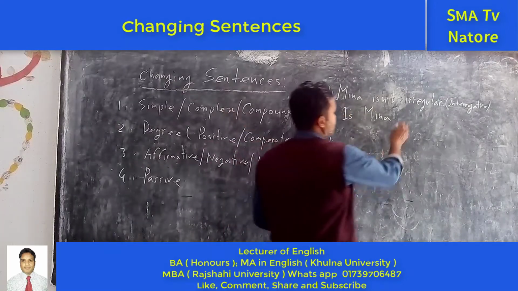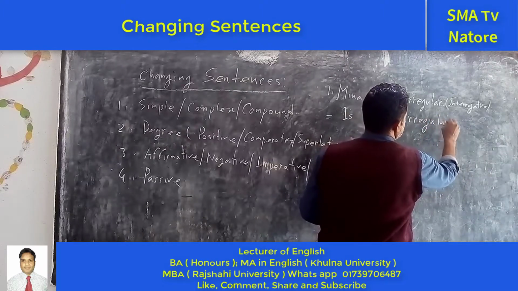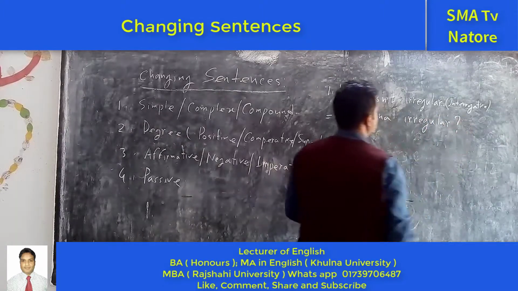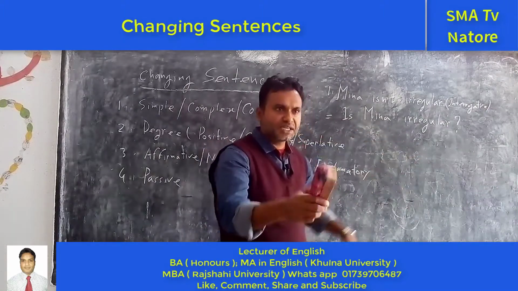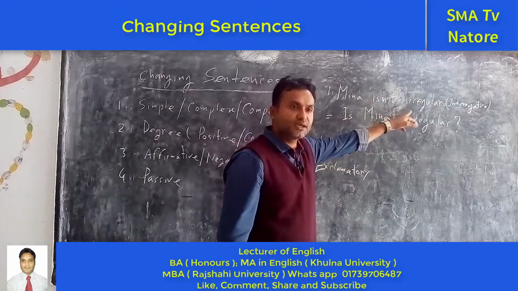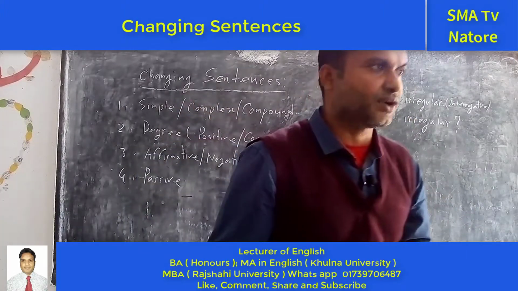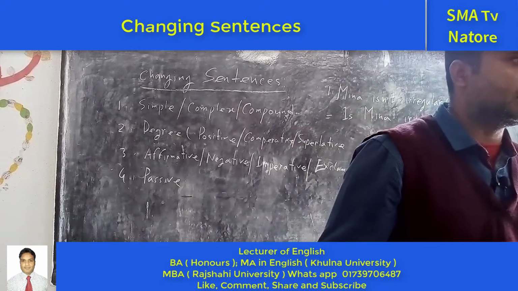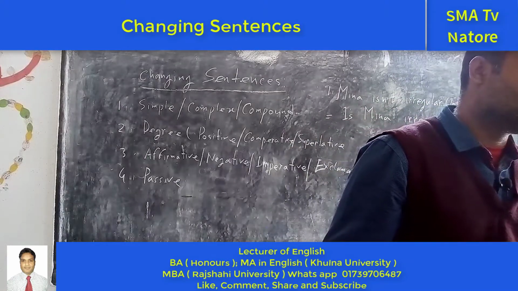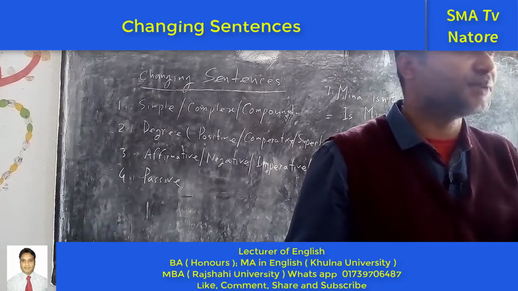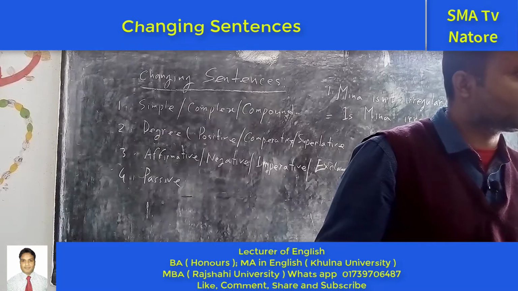For example, here, I didn't change this one. So, if we make it, is Meena irregular? The meaning is that Meena is not irregular. In this way, you are a good boy, you are a good girl. Is she a good girl? The meaning is that she is not a good girl. But isn't she a good girl? The meaning is that she is a good girl. Do you understand? Is it hard?